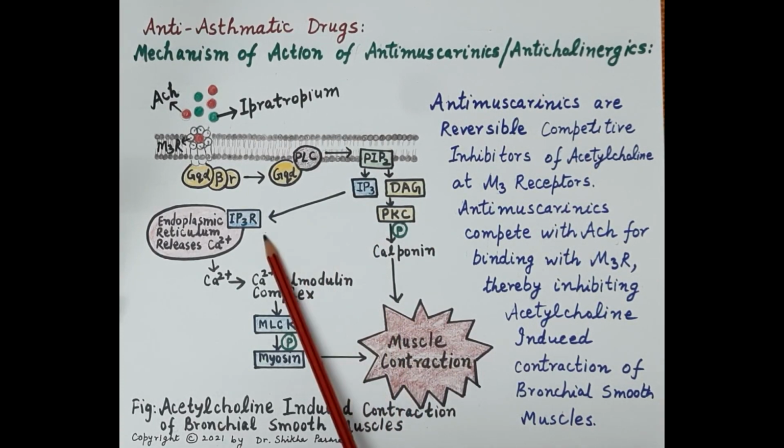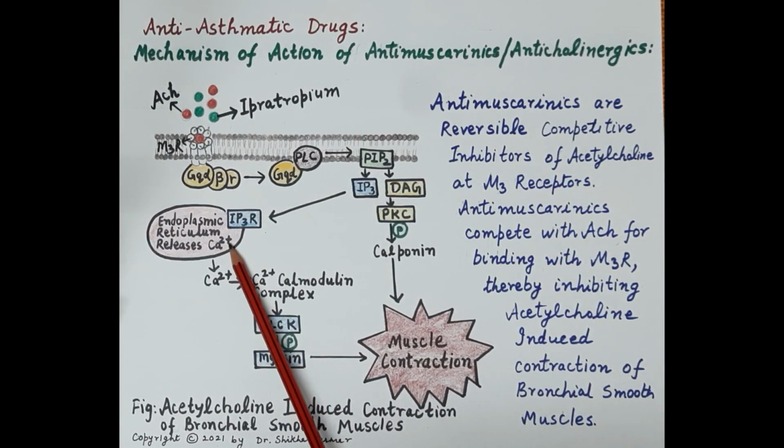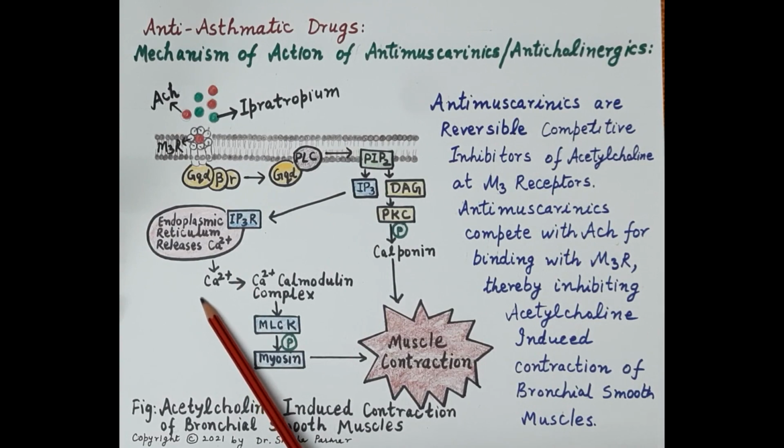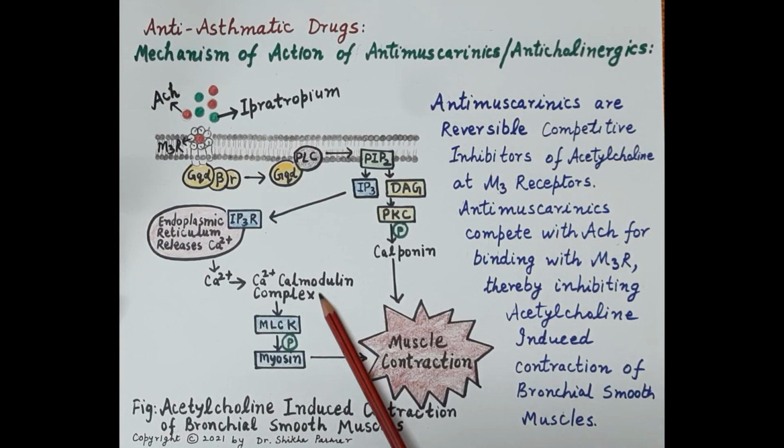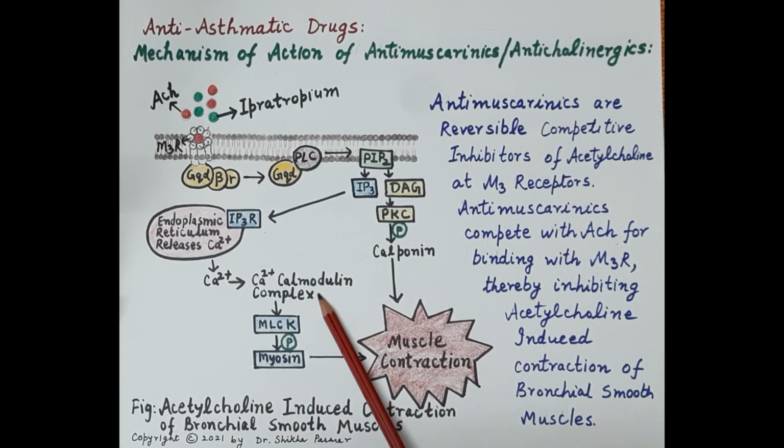Now this IP3 interacts with IP3 receptors, that is the inositol triphosphate receptors located on the surface of the endoplasmic reticulum, and induces release of calcium into the cytosol. Now this released calcium binds to calmodulin, resulting in the formation of the calcium calmodulin complex, and this complex activates myosin light chain kinase.